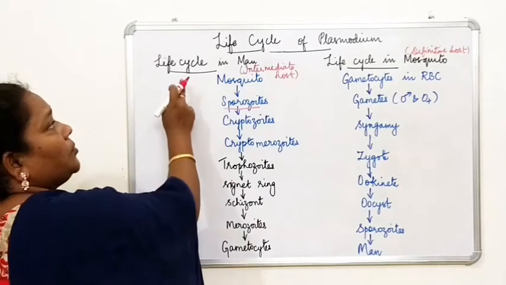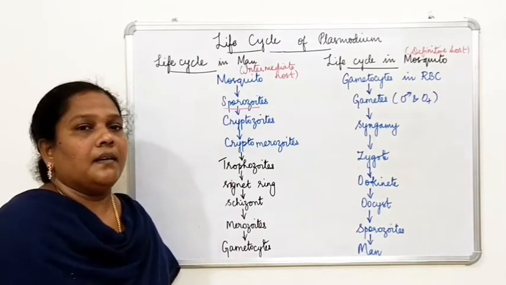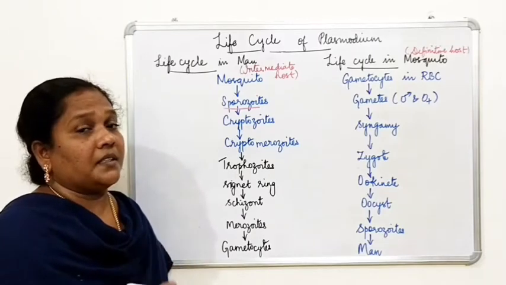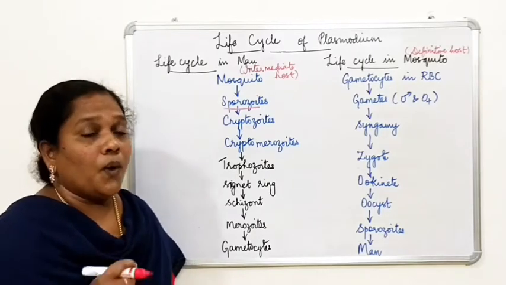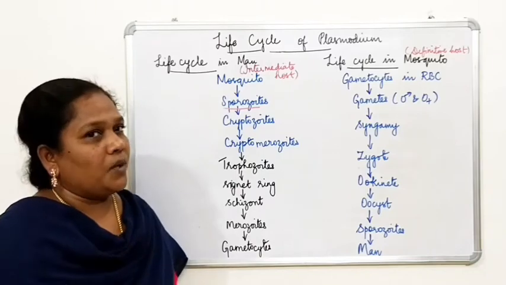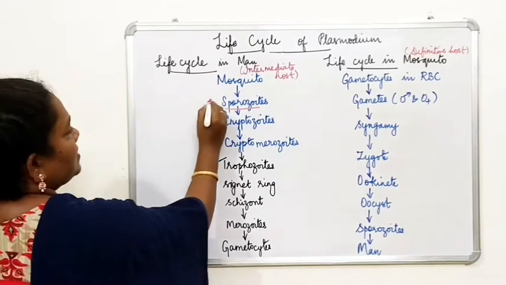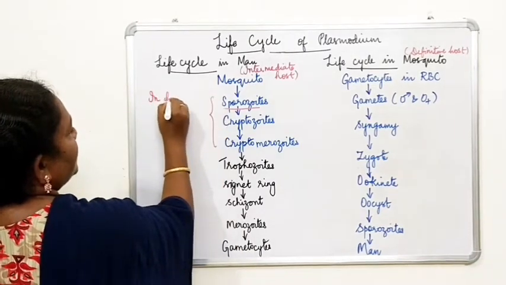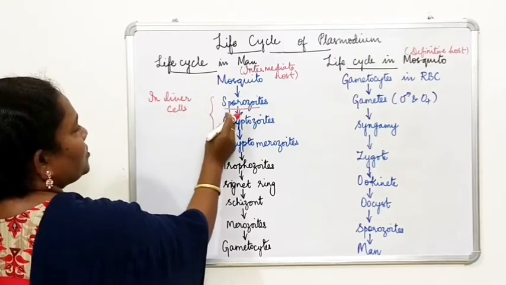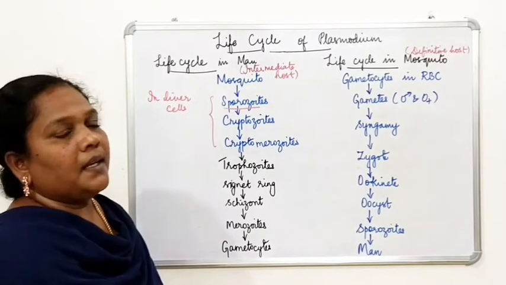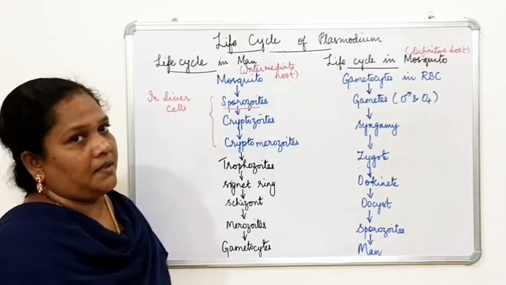When you talk about the life cycle in man, the Plasmodium life cycle takes place in two areas. One is the liver cell and the other one is the RBC. First it takes place in the liver cells. The sporozoite enters the liver through the blood and starts infecting the liver cells.